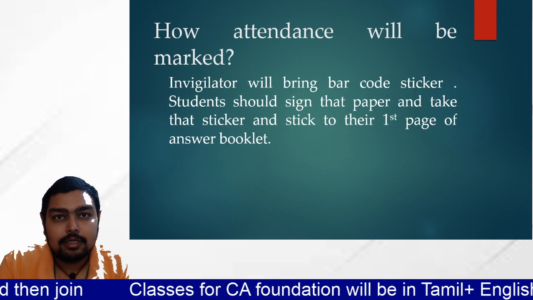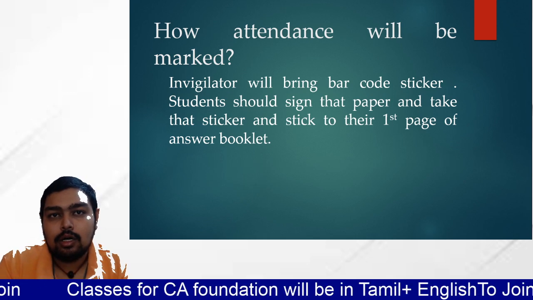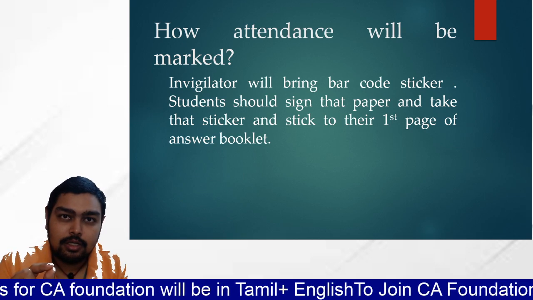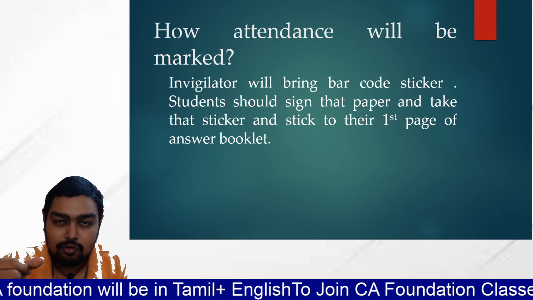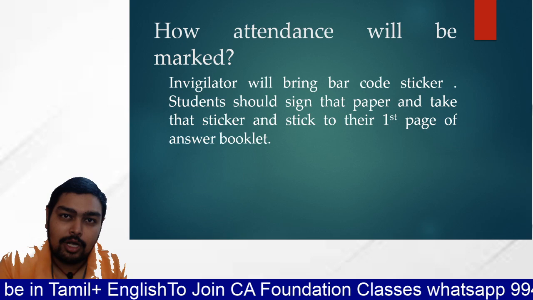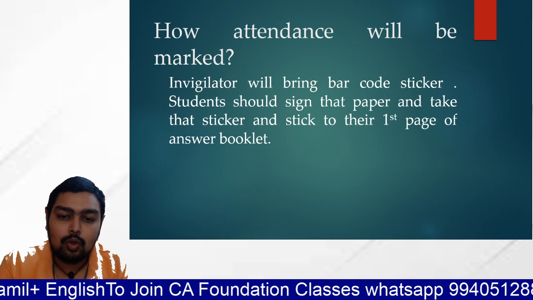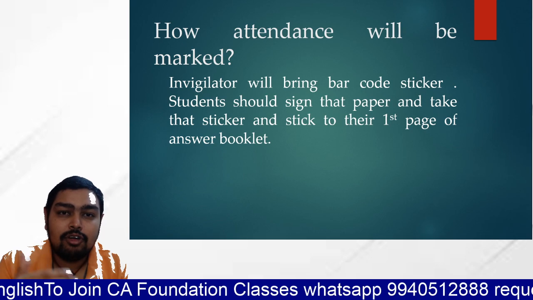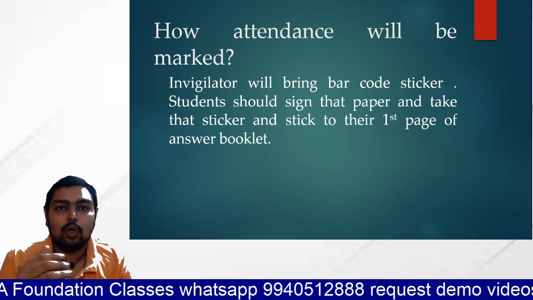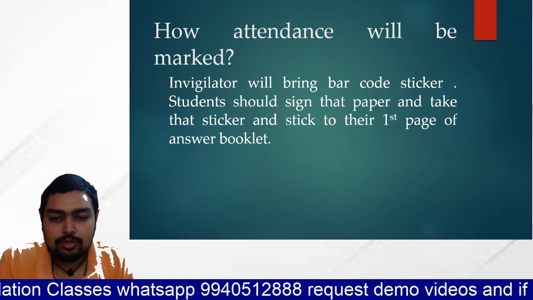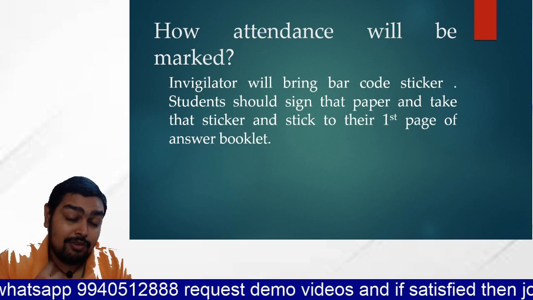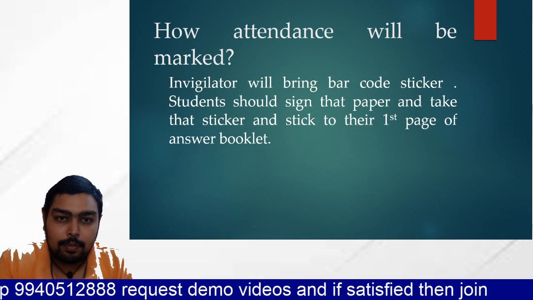Okay, then how attendance will be marked? There will be circulating one barcode sheet with attendance. So you have to sign in the barcode sheet. Okay, and you have to take out the barcode sticker and you have to stick it, affix it in the answer booklet. So the sign which you are putting there, it is taken as attendance, and the barcode which you have stuck in the booklet, it will be helpful for dummy roll number generation. So they will use this dummy roll number so that no one can track where the answer paper of yours is, means like who is correcting the answer paper. So no one will be knowing your exact name. Even the examiner will not be knowing your exact roll number.